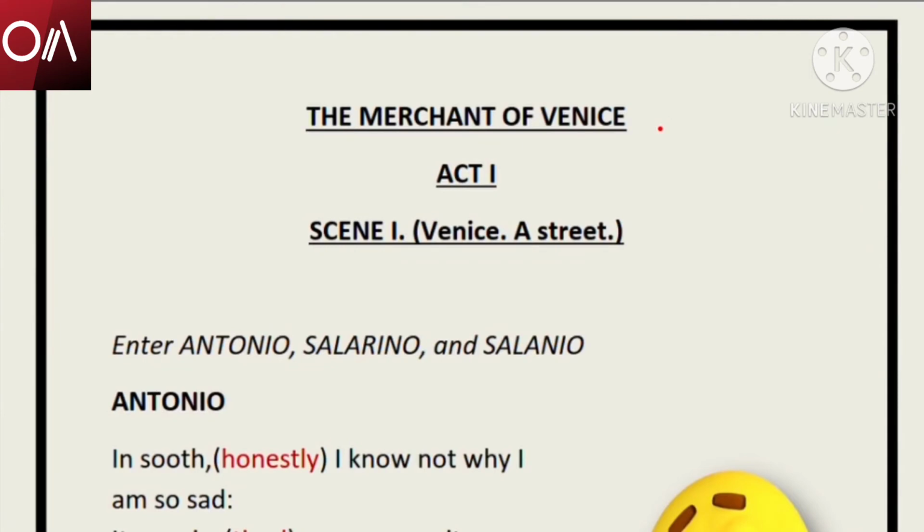Today we are going to start with The Merchant of Venice. It is a play written by William Shakespeare. It is mainly for the ICSE students, class 9s and class 10s, who are going to opt for this drama, The Merchant of Venice. We are going to start with Act 1, but before we start, I'll give you a small two-liner so that you are introduced well with the play.